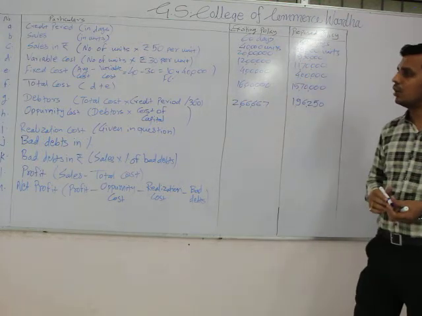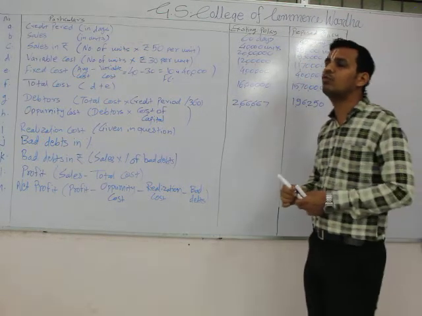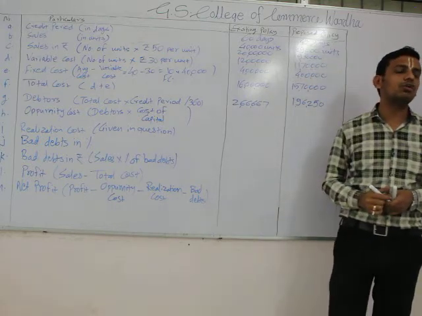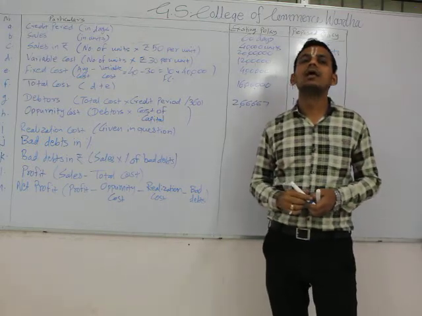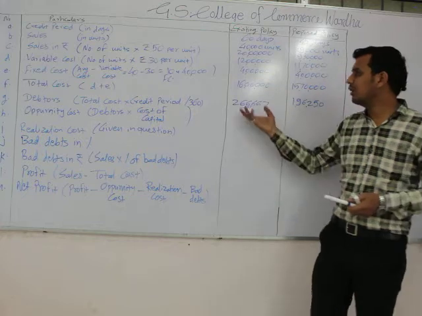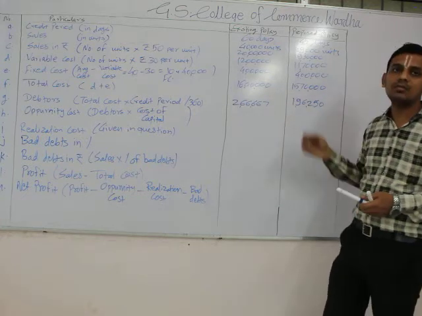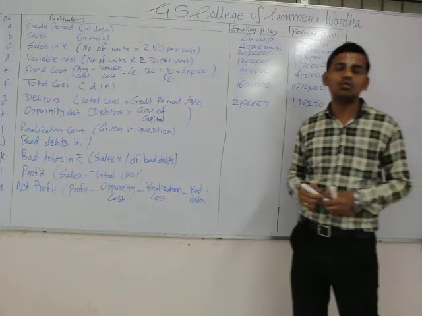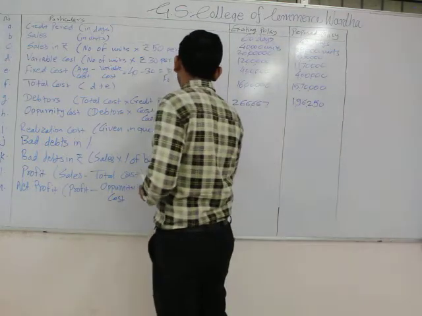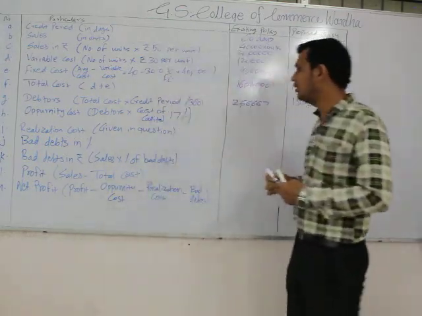1,96,250. Now we have to calculate opportunity cost. What was the formula for calculation of opportunity cost? Debtors multiplied by cost of capital. Debtors we have calculated for both the policies. Cost of capital was given in the question at the rate of 17%.